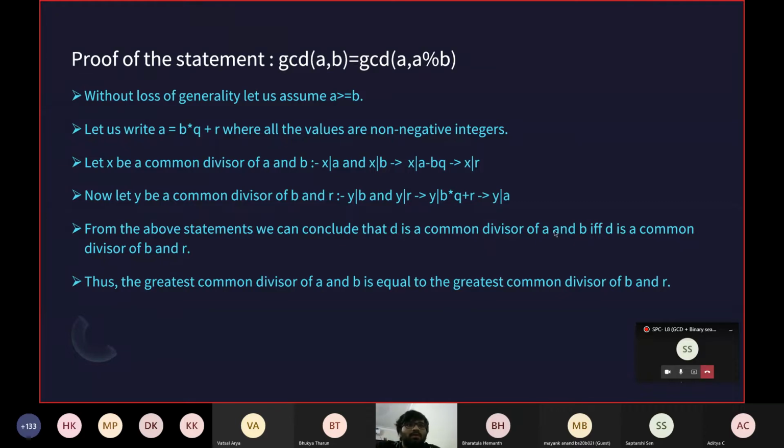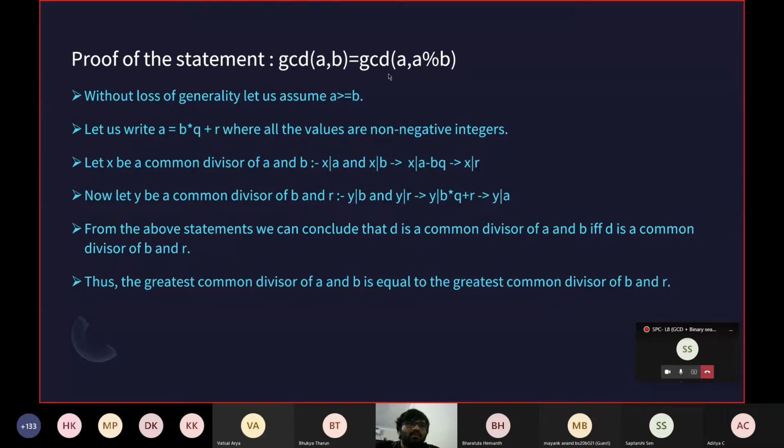So now if you take D as a set, meaning a set of all the common divisors of a and b and r, we know they're equal sets, meaning they have the same values, because any divisor here will also be a divisor there. In any finite set, there will be a greatest element, and we know both sets are equal. So the greatest common divisor of a and b will be equal to the greatest common divisor of b and r, which is basically the very statement I proved here.